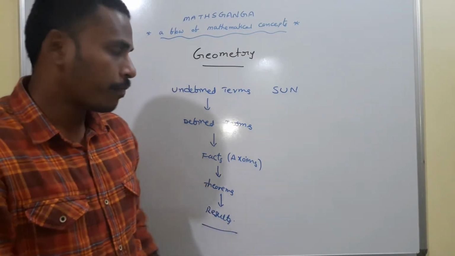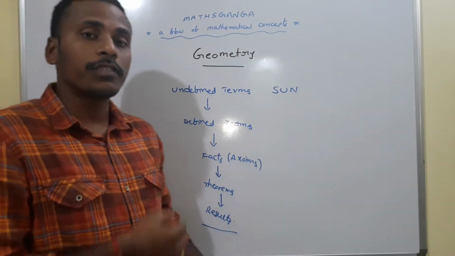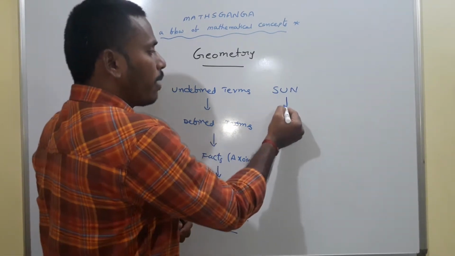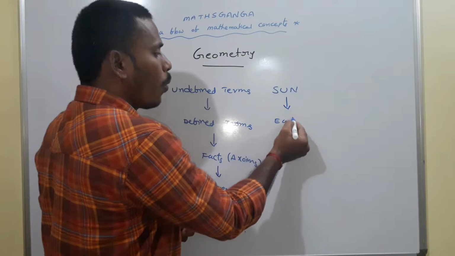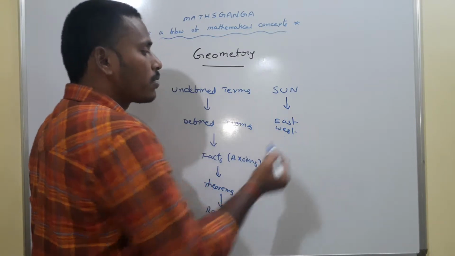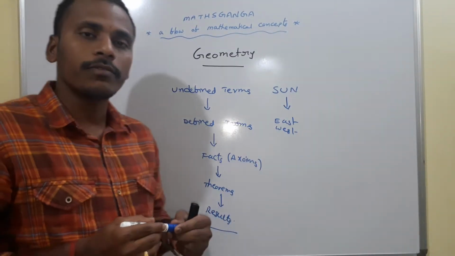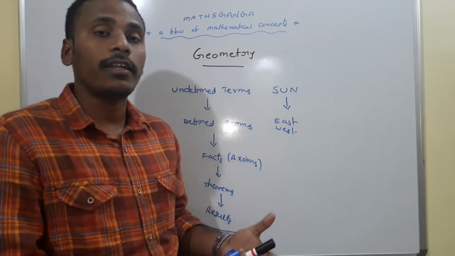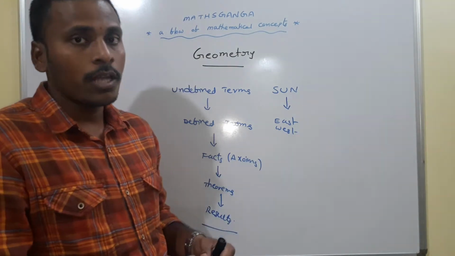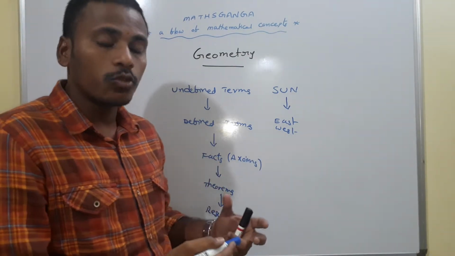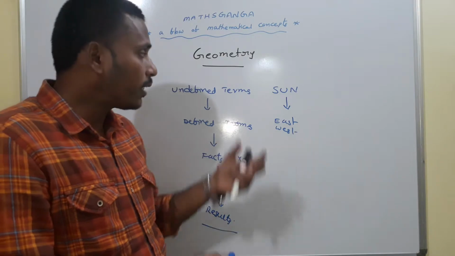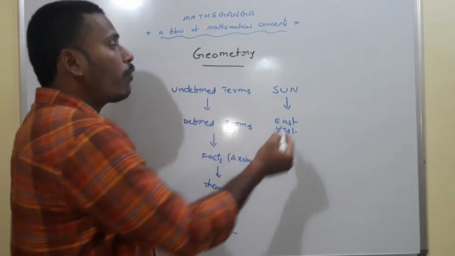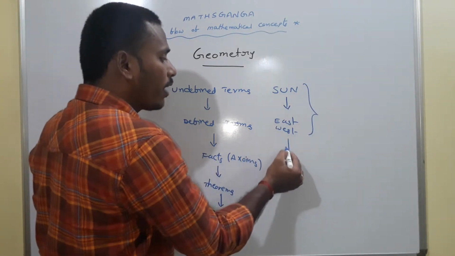But with the help of this undefined term sun, we can develop defined terms. For example, east, west, north, south, all these are defined terms based on the sun. Sun ray is a defined term with the help of the sun. So we have east, west, north, south with the help of the sun. The sun is an undefined term, these are the defined terms, and with their help we can make certain facts.